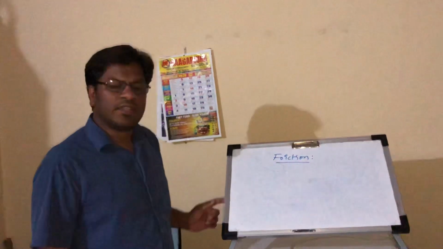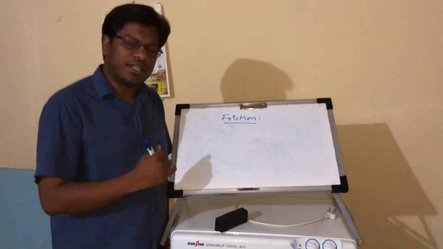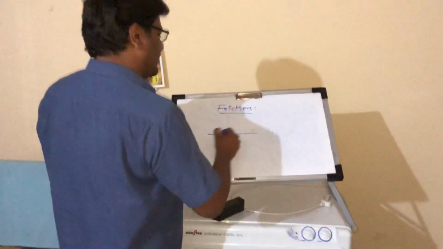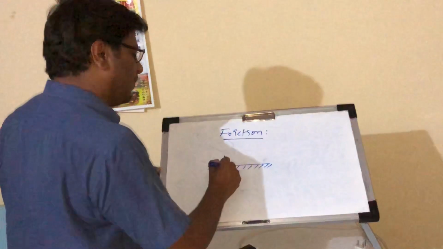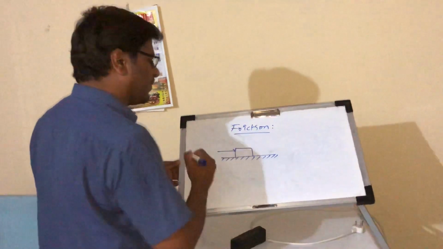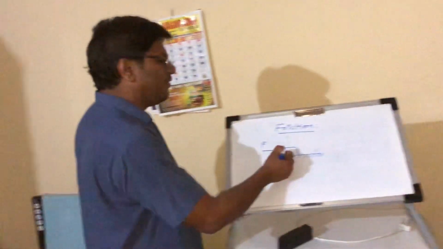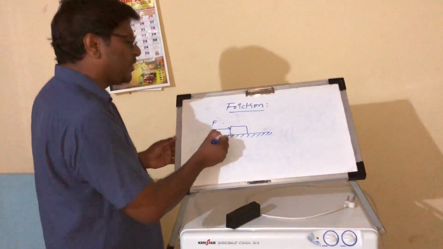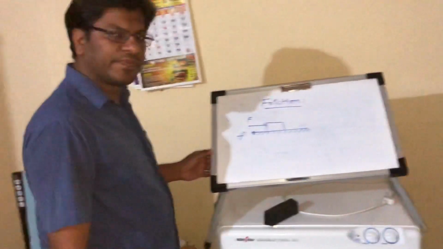The force which opposes the relative motion of a body is called friction. Here there is a surface, and on the surface we place a block. We are applying some force on the block. Due to this force, if it is in motion, the frictional force acts opposite to the applied force direction. Means the frictional force direction is this side.